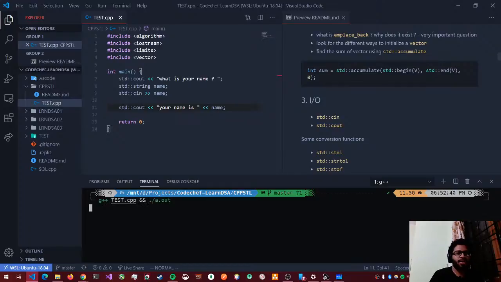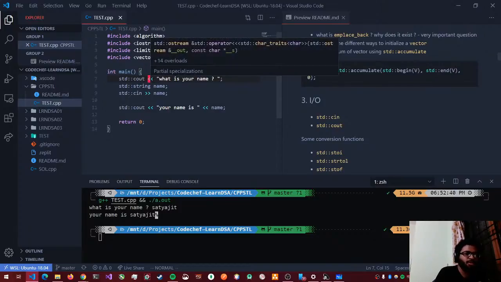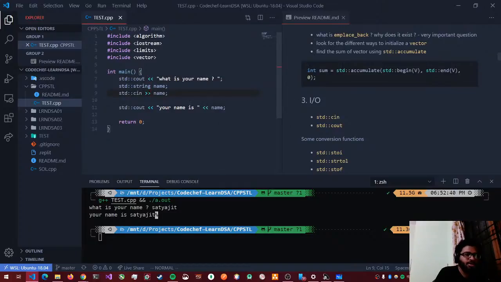Okay, so now if I run it, it is asking what is your name, and then it says your name is this. So it works. Now these two things, the angular brackets: the less than is called the insertion operator, and the greater than is called the extraction operator. So these are overloaded operators. Basically you can chain strings also, right?